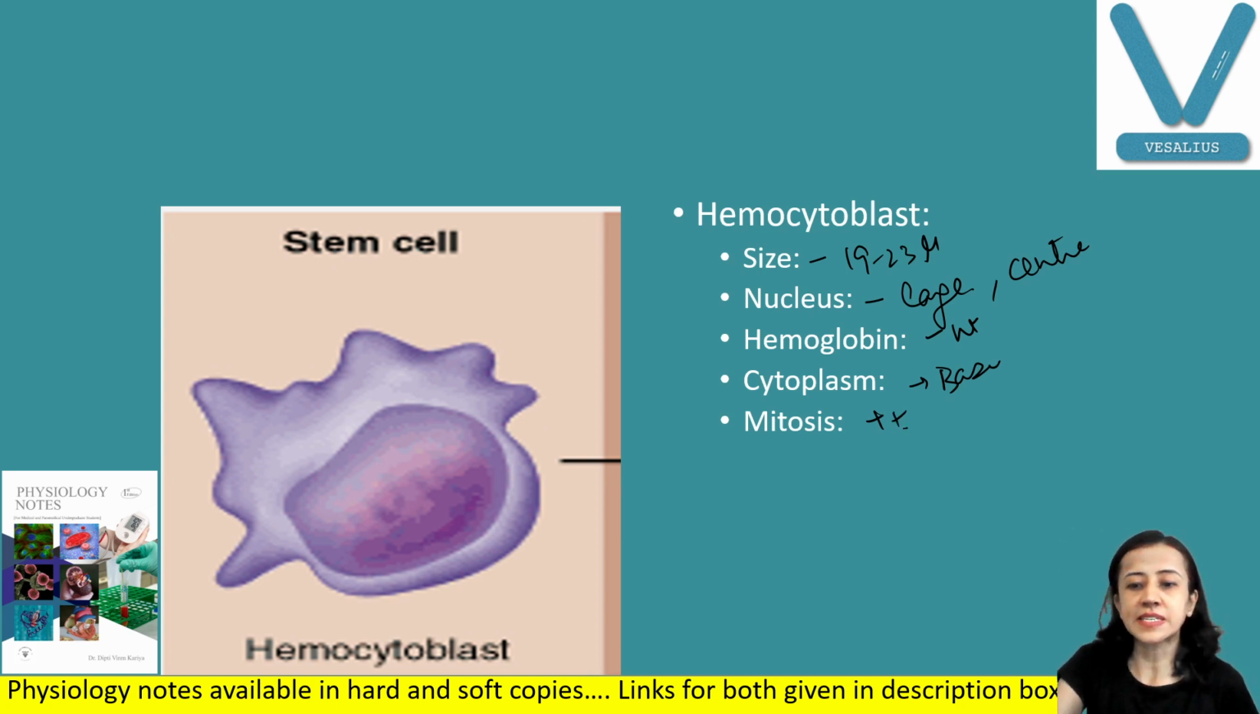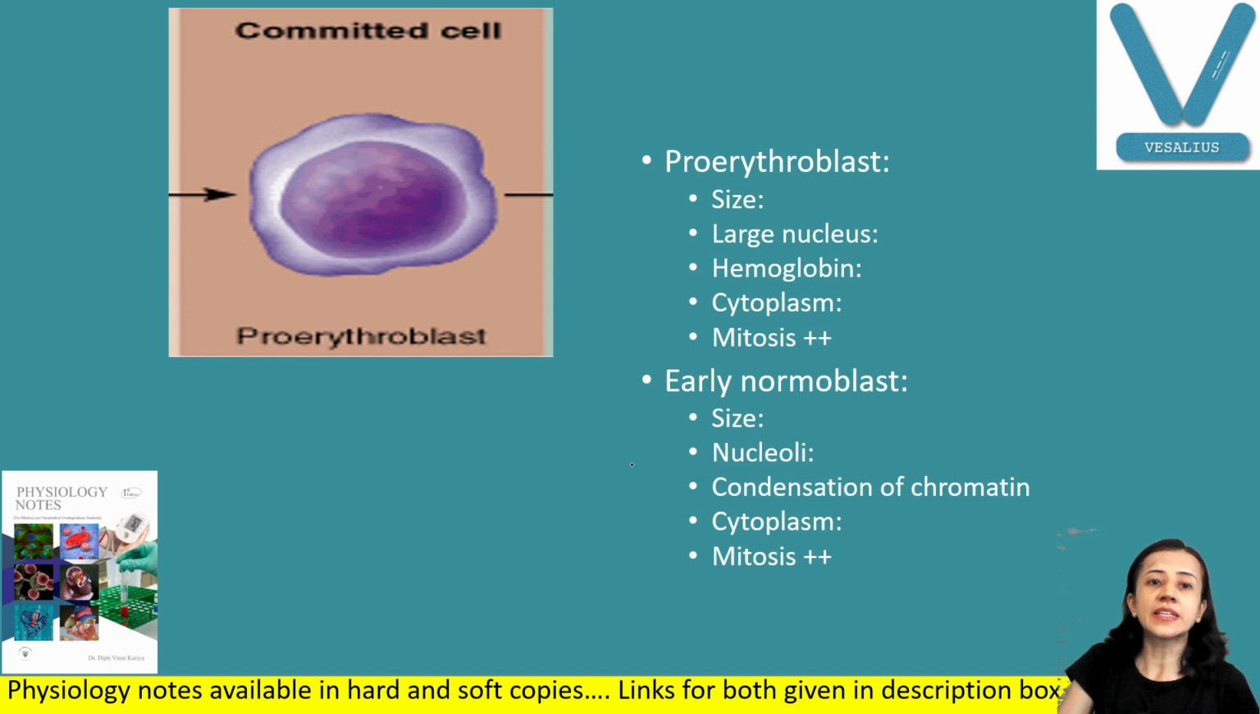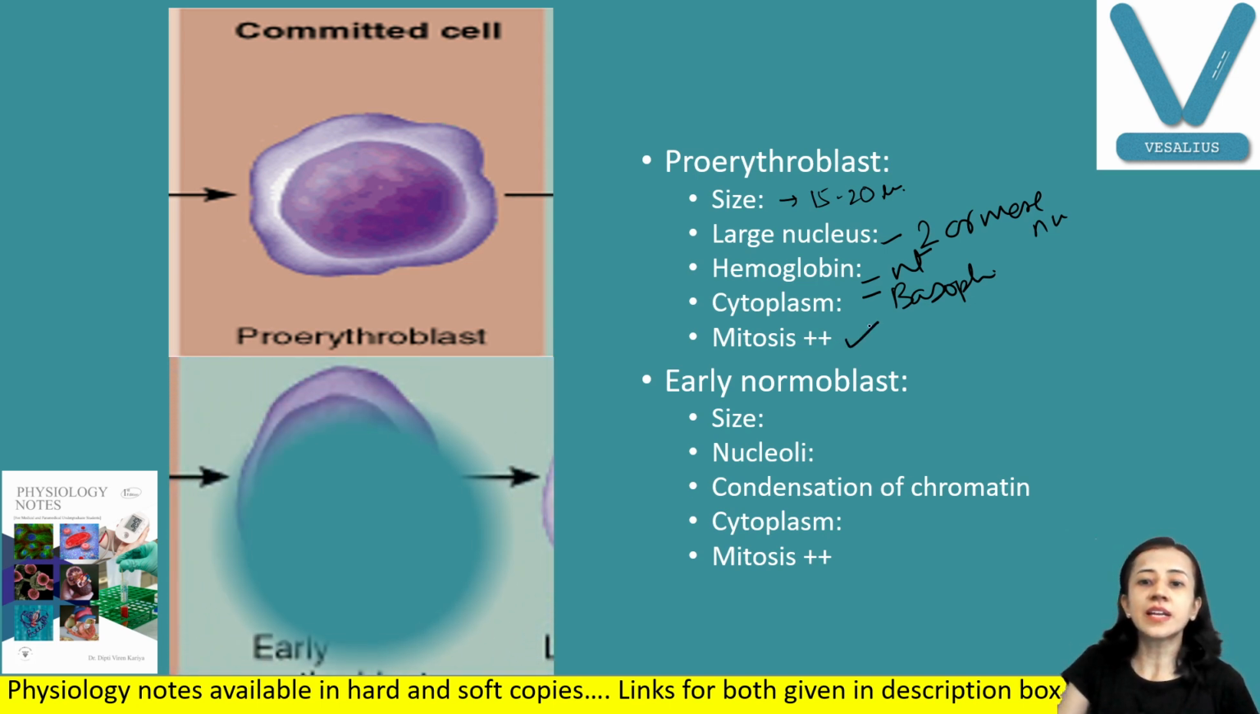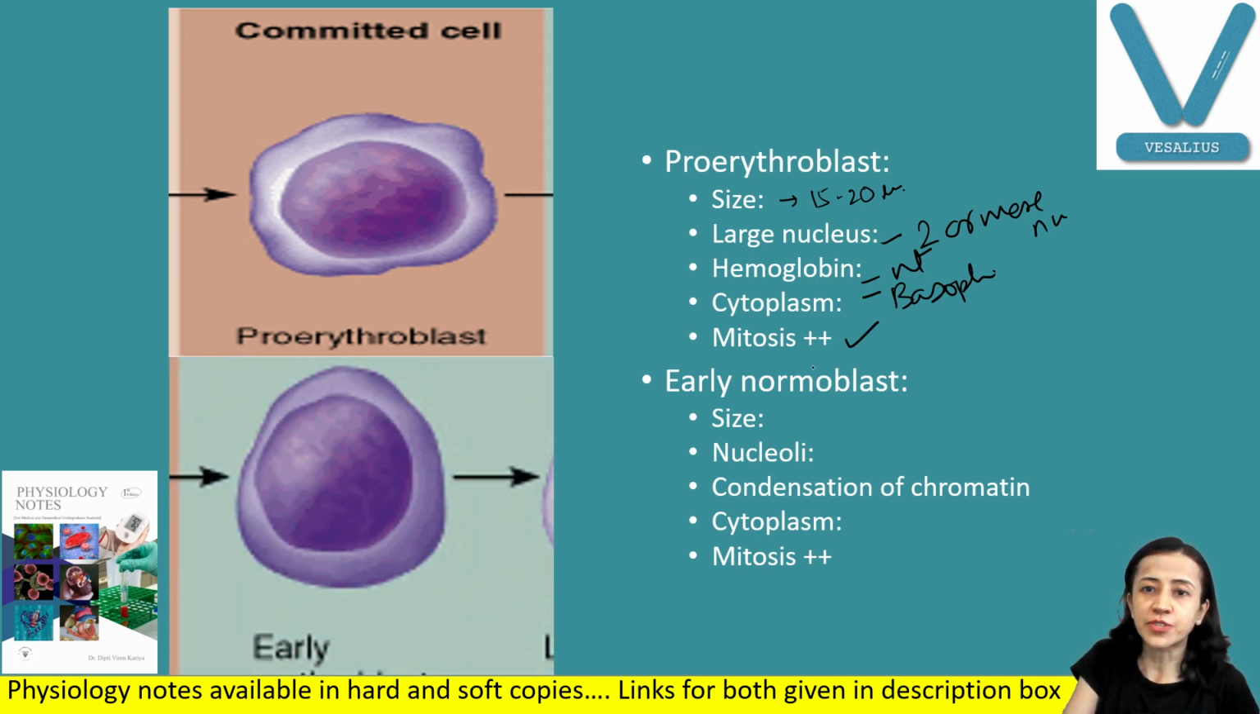Then comes the next stage, that is proerythroblast. Again the size slightly decreases but is larger than RBC, 15 to 20 micrometer diameter, with a large nucleus with 2 or more nucleoli. Hemoglobin is still absent. Cytoplasm is basophilic because hemoglobin is absent, so blue color, and mitosis is present. Then early normoblast, again the size decreases, 12 to 16 micrometer diameter. Nucleoli start disappearing here. Chromatin gets condensed. Cytoplasm is still basophilic because hemoglobin is absent.